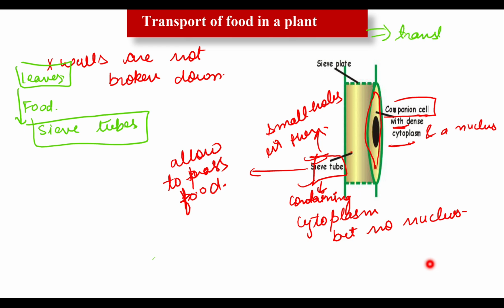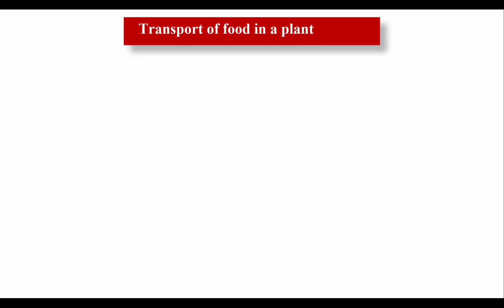This can be framed as a question, though it can confuse if instead of transport it is written translocation. The movement of food in phloem is also known as translocation. Clear? Now, do you know that the movement of food in phloem takes place by utilizing energy?